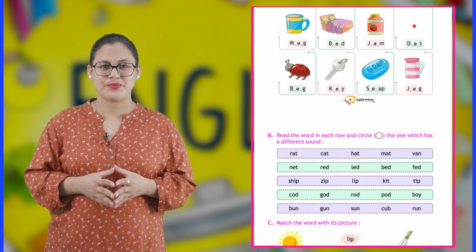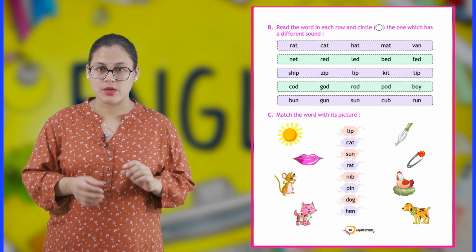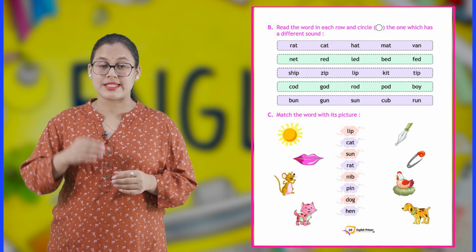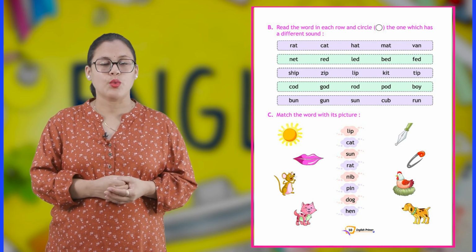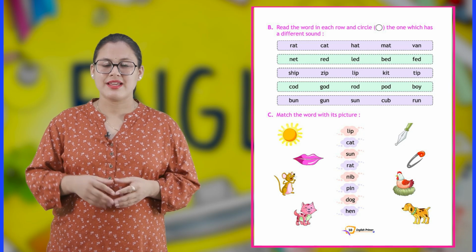So write U. B. Read the word in each row and circle the one which has a different sound. Okay. So we have to read the words in every row. The word whose sound is different, we will circle that word. Okay. So let's get started.